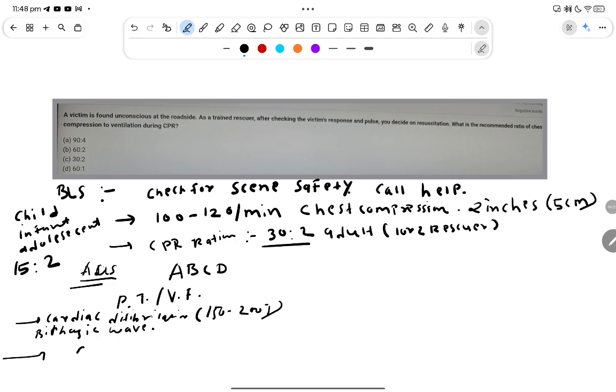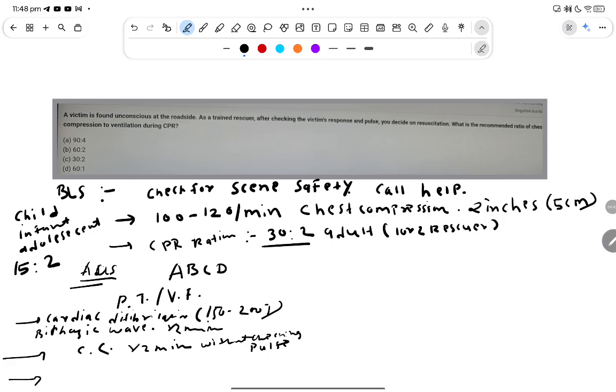Then we do chest compressions for 2 minutes without checking the pulse.